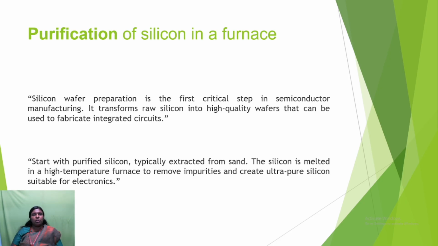And the purification of silicon in a furnace. Silicon wafer preparation is the first crucial step in semiconductor manufacturing. It transforms raw silicon into high quality wafers that can be used to fabricate highly integrated circuits. It starts with purifying the silicon, typically extracted from sand. The silicon is melted in a high temperature furnace to remove impurities and create ultra pure silicon suitable for electronics.